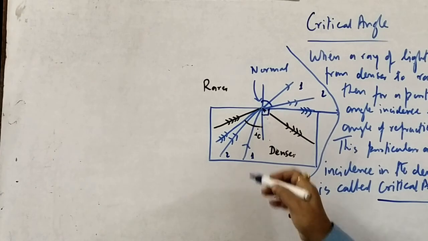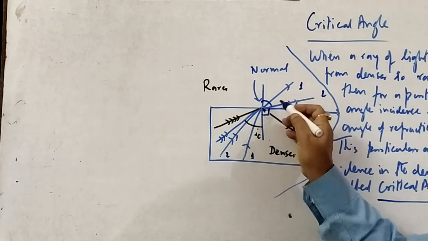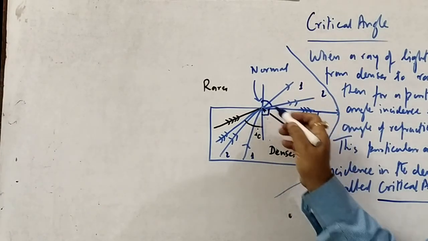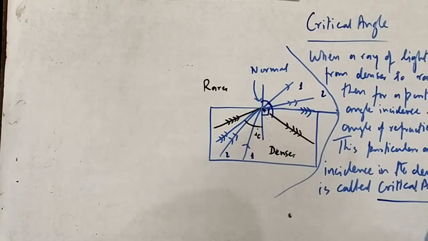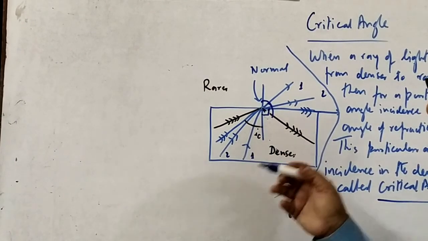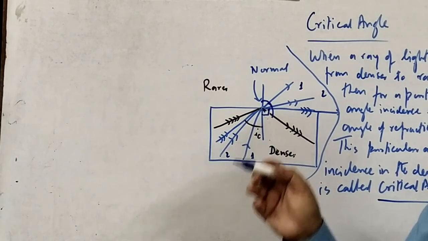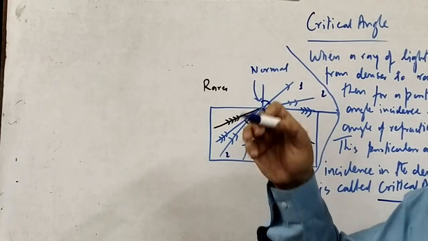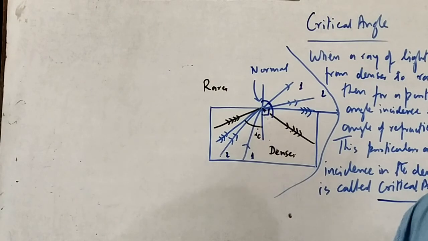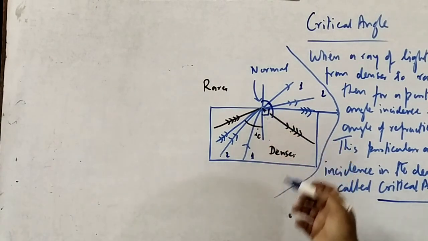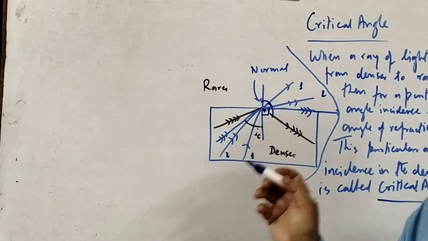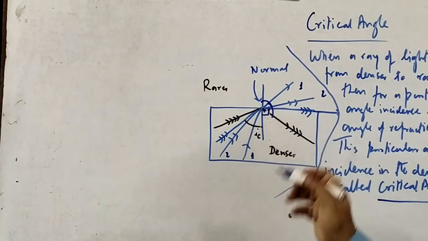Remember, this is the normal, and therefore this is an acute angle, this is an acute angle, and this is 90 degree, a right angle. Now it will increase to an obtuse angle, greater than 90. In that case, it will no longer emerge into the second medium, but will reflect internally, and that phenomenon is called total internal reflection.